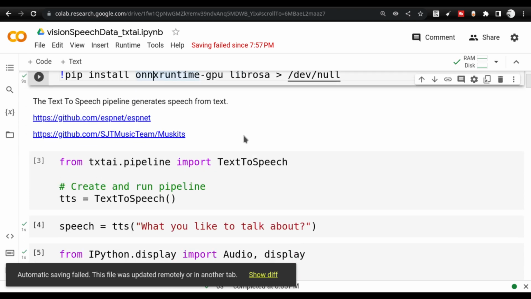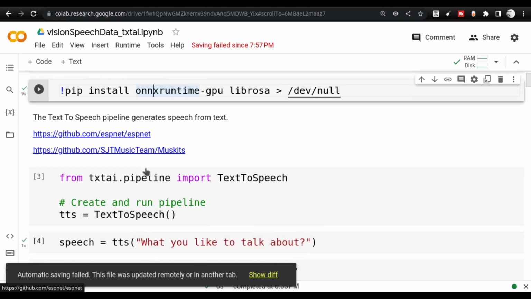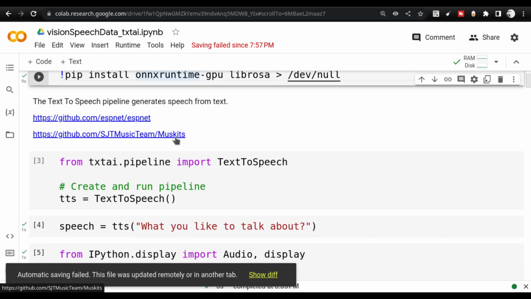When I started researching text-to-speech, I came across a couple of other related libraries too, which the TxtAi guys had shared with me. First and foremost, it is the ESPnet library. This is the base library on which the text-to-speech models are hosted, and there is also a related library called MuseKits.